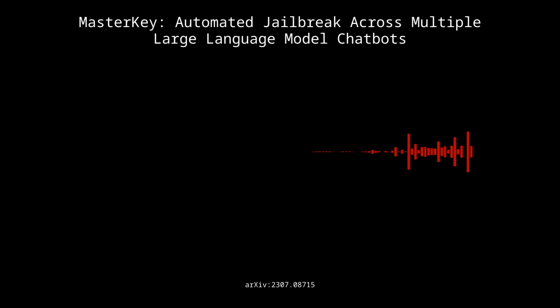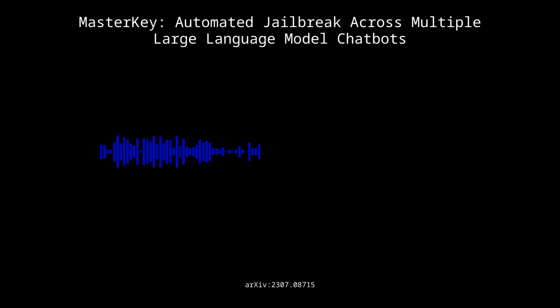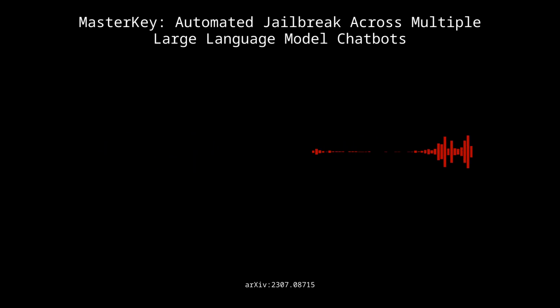All right, so we're going to take a deep dive into a paper that I think you'll find really interesting. It's called MasterKey, Automated Jailbreaking of Large Language Model Chatbots. And as someone who lives and breathes machine learning, I think this is going to be right up your alley. Yeah, sounds fascinating.